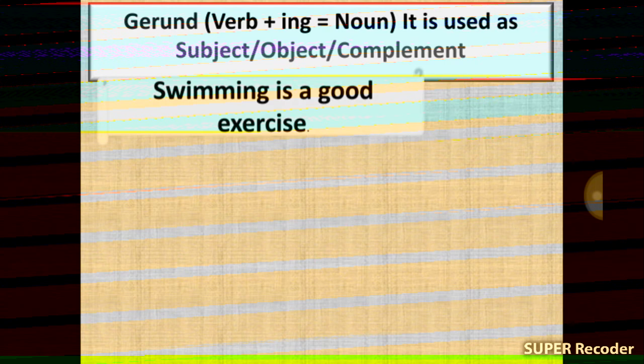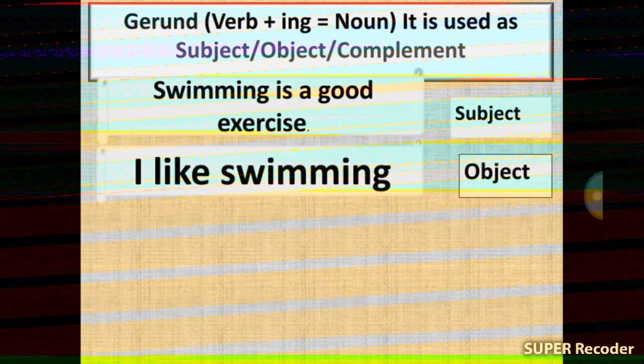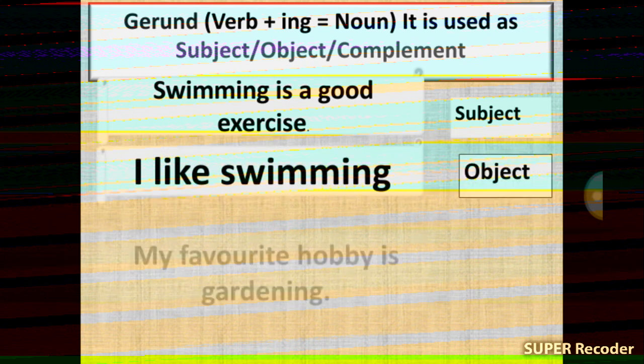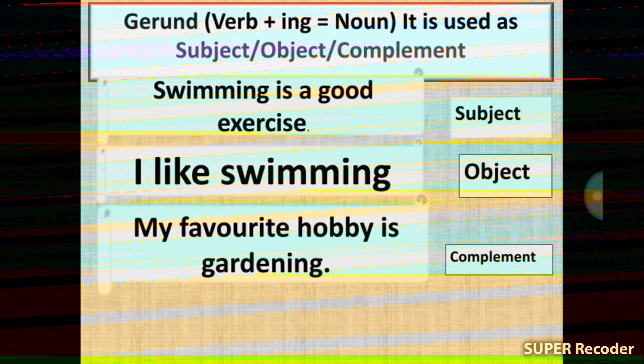Swimming is gerund because it is used as a subject. I like swimming. Here swimming is object. My favorite hobby is gardening. Here gardening is complement.